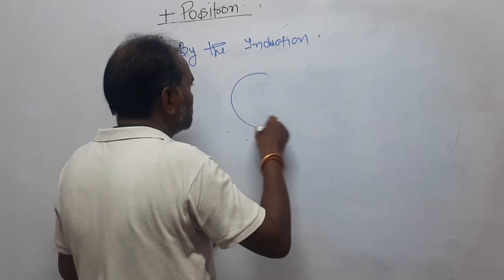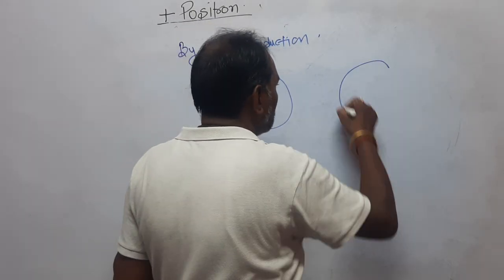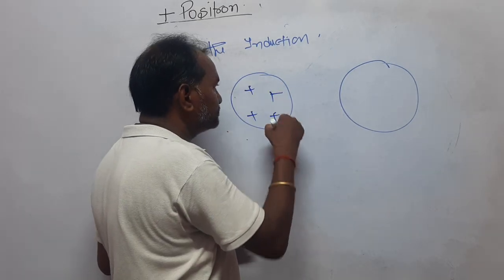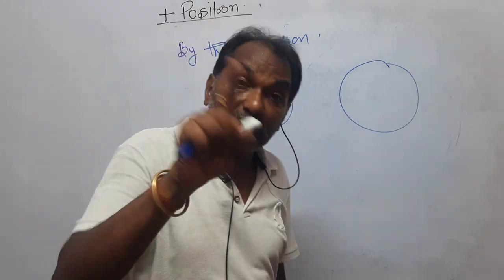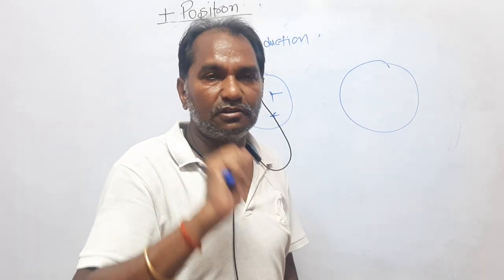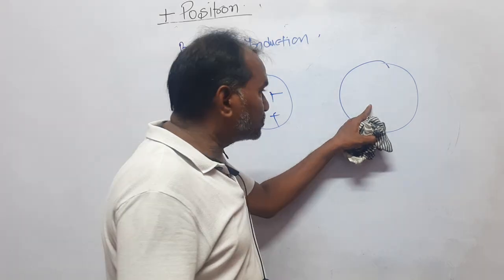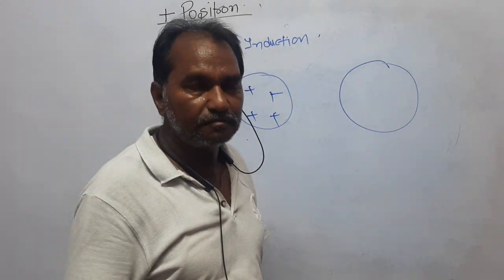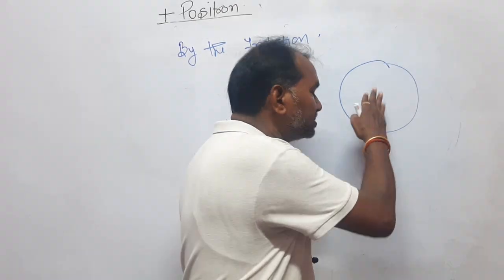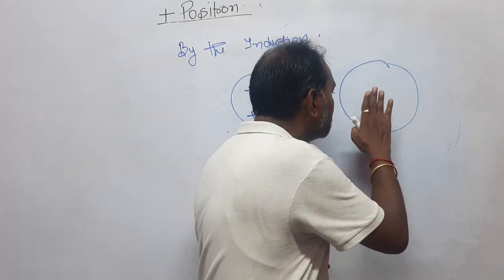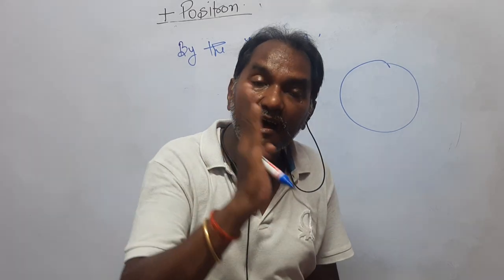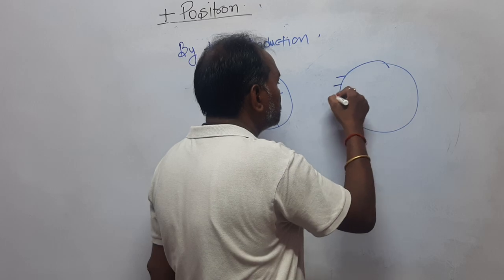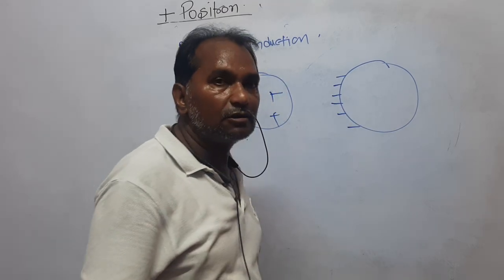Now, dear students, in the method of induction, one body should be charged, right? Let it be a positively charged body, and a neutral but conducting body. It is not true for the non-conducting body. A neutral but conducting body has been kept in front of this charged body. Now you know, despite this conducting body being neutral, it has a number of free electrons. This positive charge will attract the free electrons like this, right?